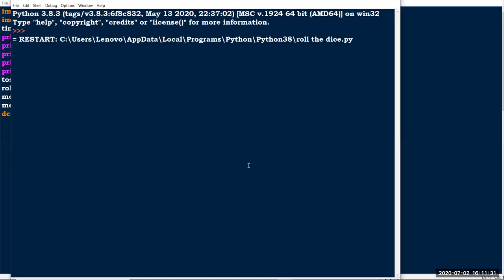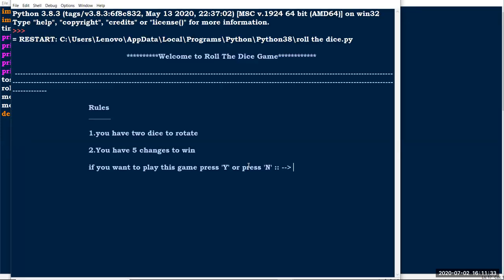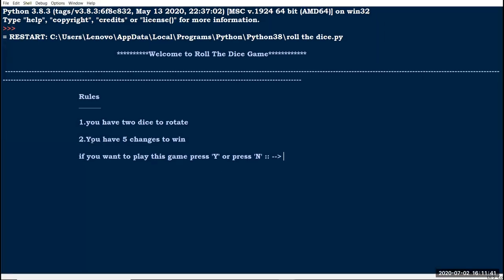This is a little advanced compared to yesterday's program. Okay, so: welcome to the roll the dice game. Yesterday I did not print these rules and regulations; here I have added this. First it prints welcome to the roll the dice game, and after that it prints these hyphens. Here I have printed 300 hyphens. After that it prints the rules.